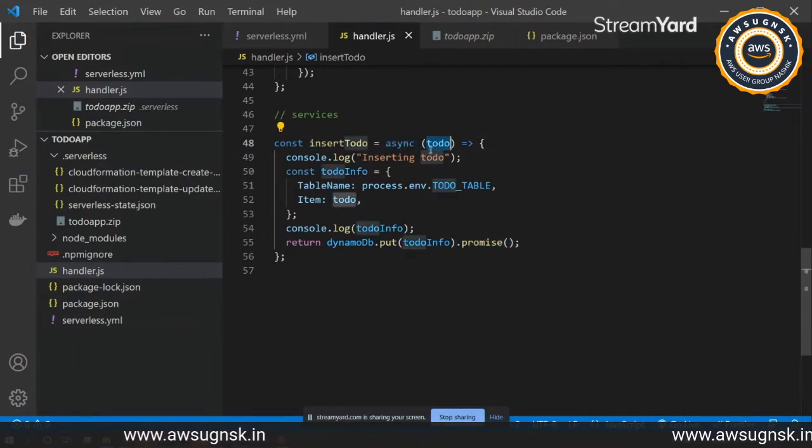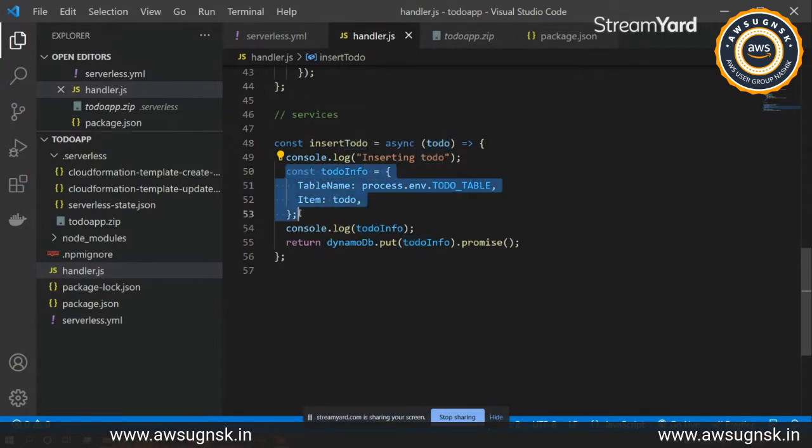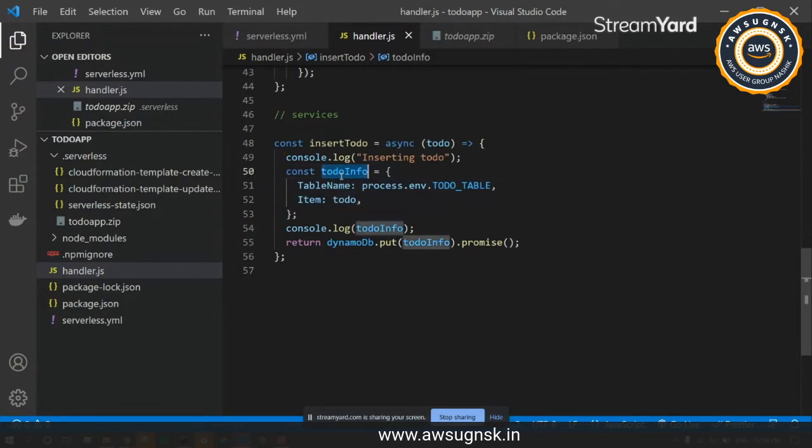And then we have the parameter to pass to it, and we are just creating a type of parameter to insert it inside the DynamoDB database.